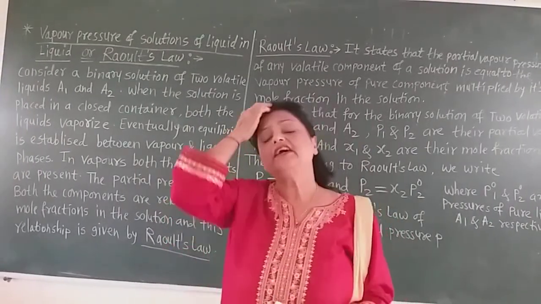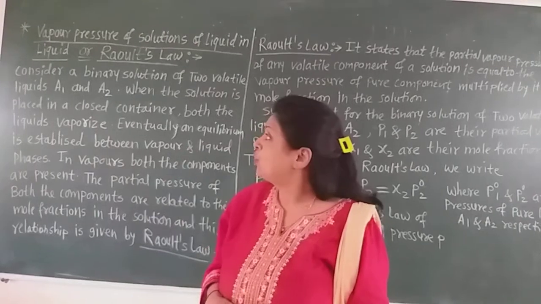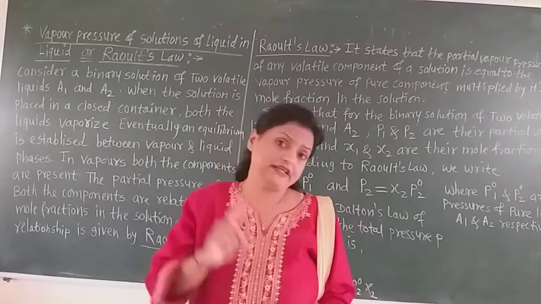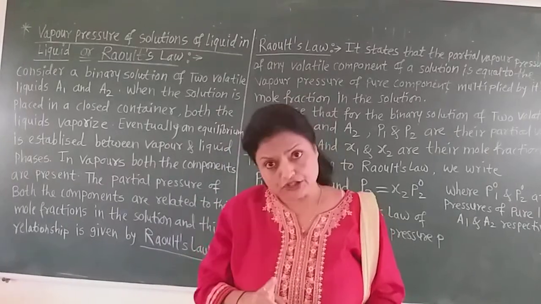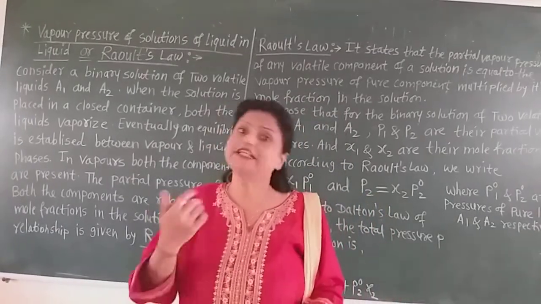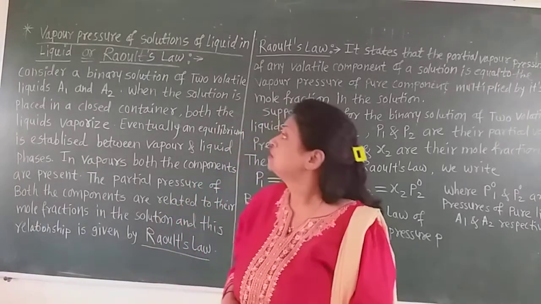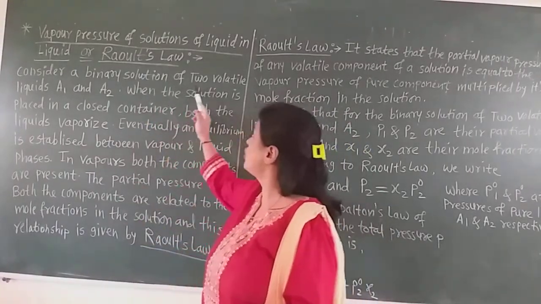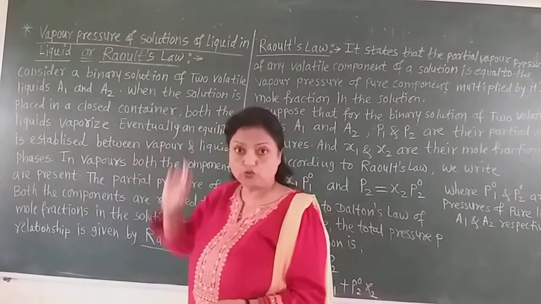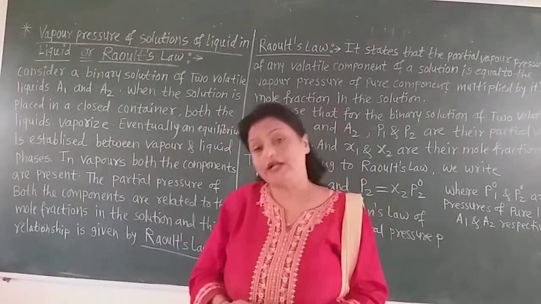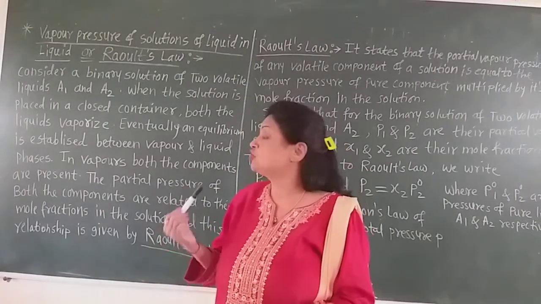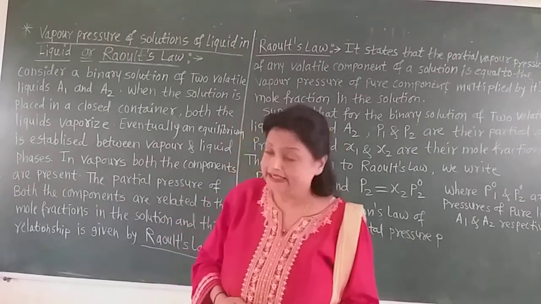Now what is here in Raoult's law? Now consider a binary solution. What is a binary solution? Binary solution means only one solute and one solvent. Only two components are there, so it is called a binary solution. So consider a binary solution of two volatile liquids, A1 and A2.